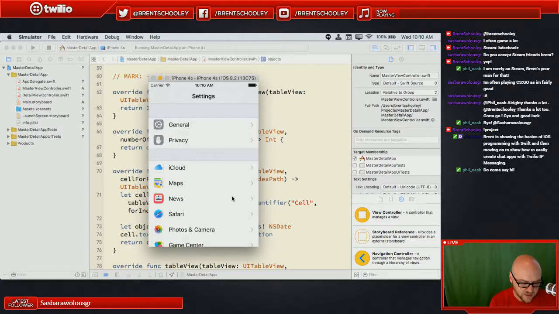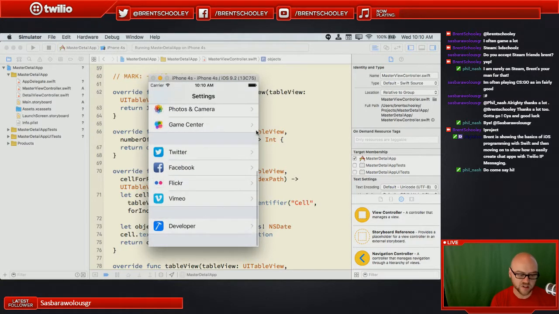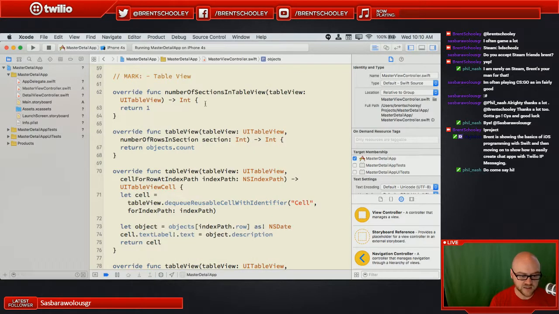This one has, by the looks of it, 1, 2, 3, 4 sections. So that's what this is right here. Number of sections in table view, and it's just returning 1. So the one that we're building in this master detail application only has 1 section. The next method that gets overridden is table view number of rows in section. So this is going to get called. It's going to say, hey, for this table view that I'm managing, how many rows are in section 1? In our case, I guess it would be section 0, so the first section. In the settings example, it would do this for each section, each of the 4 sections that it manages. In our case, we're going to want 1 row for each object in objects. So we just return the count.